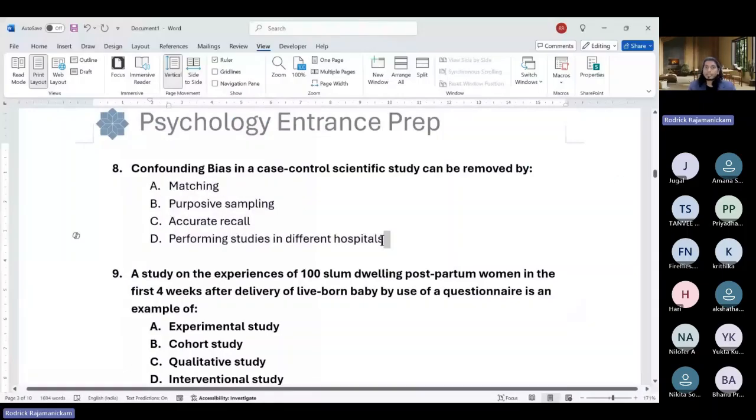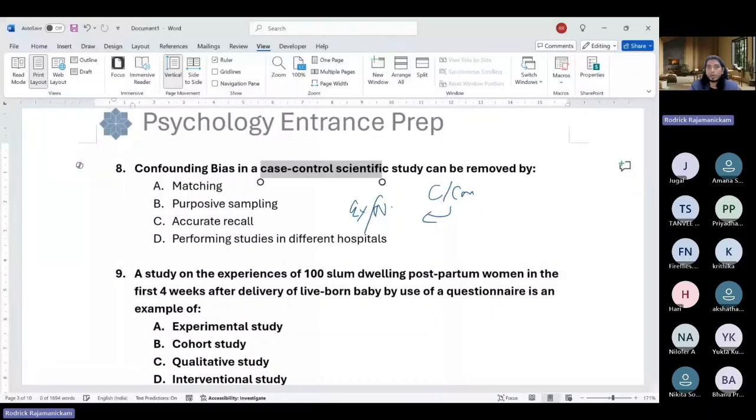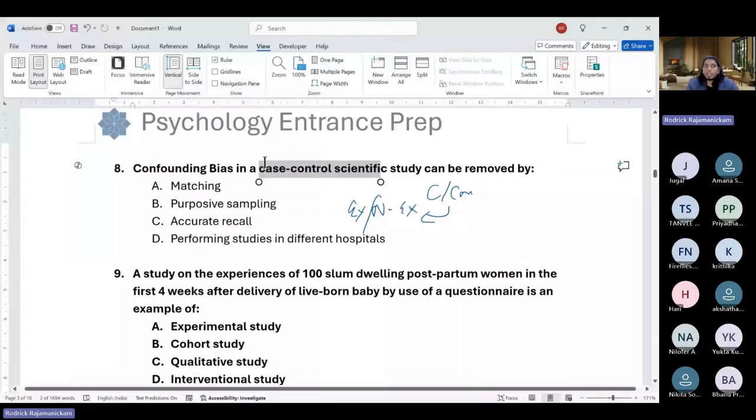Confounding bias in a case control study can be removed by A, B, C, or D. So confounding variable or a confounding bias where you do not know what is actually there, it is an extraneous variable. So in a case control study, you already know in case control, you go with cases or control, and then retrospectively you see how many of them were exposed or not exposed. So here, let's say there is some sort of a confounding variable at play. What is the way to remove it?